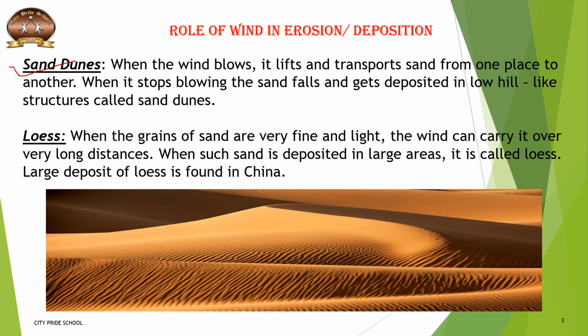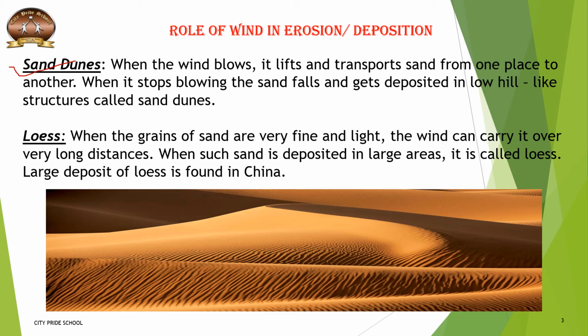Now loess. Loess is formed when the grains of sand are very fine and light. Some grains are very fine and light, and the wind carries them over a very long distance. It cannot carry the whole sand which is there in the desert, because there are some sand particles which are heavy also.